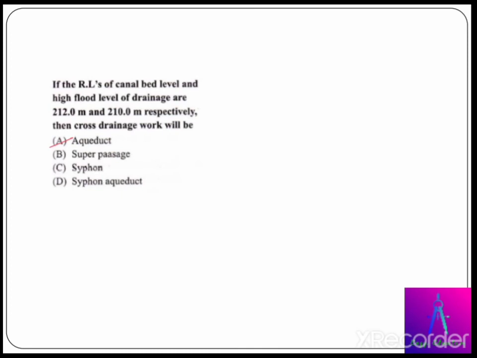The RL of canal bed level and high flood level of drainage are 212 meter and 210 meter. Here the RL of canal bed level is 212 meter, which is above the drainage level. So the correct construction of cross drainage work will be an aqueduct. If the canal bed level is less than the drainage level, then the cross drainage work construction will be a superpassage. If it is equal, then a level crossing will be constructed. Now proceeding to the next question.